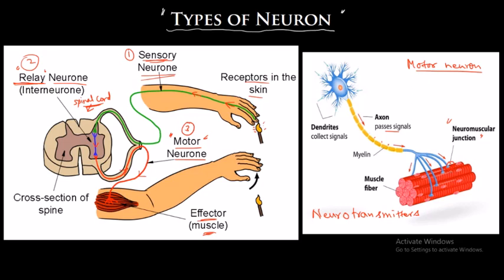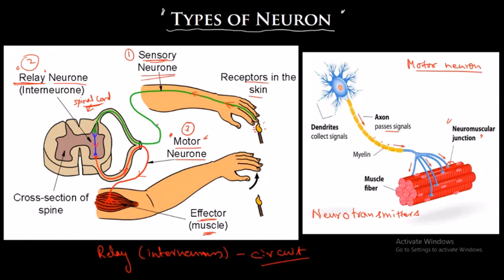Next, the relay neurons are also known as the interneurons, because they are between the two types of neurons, that is the sensory neuron and the effector neuron. They connect the sensory neurons with the motor neurons, so that a complete circuit can take place. Where is this present? Within a specific region of the brain or the spinal cord.